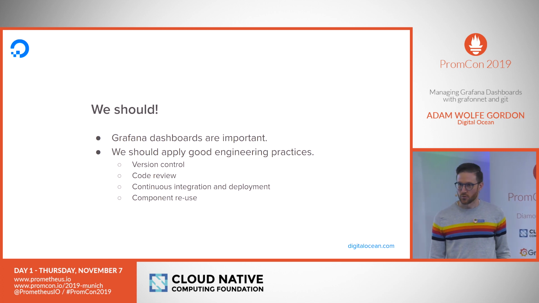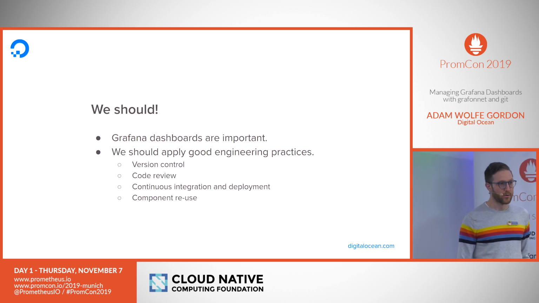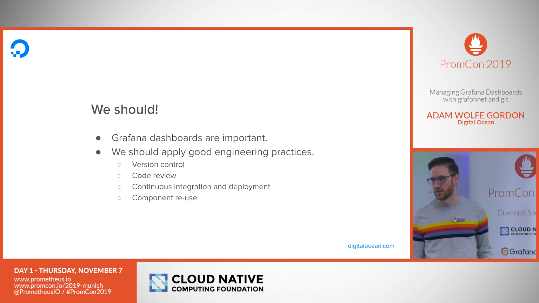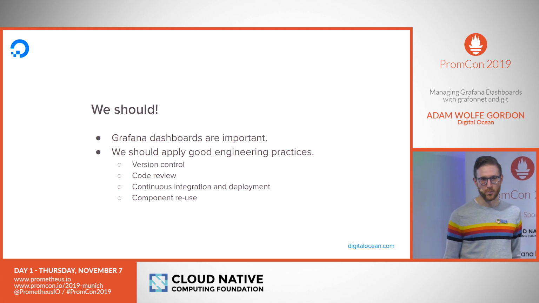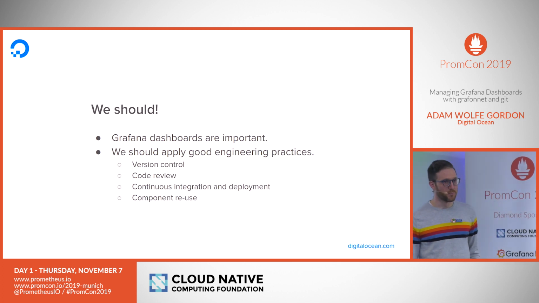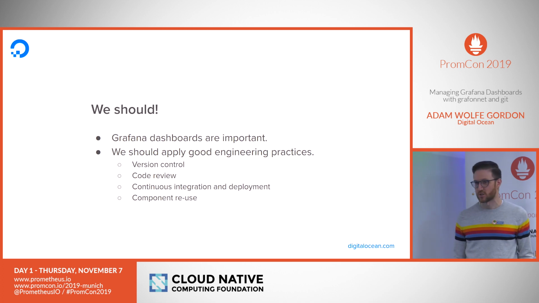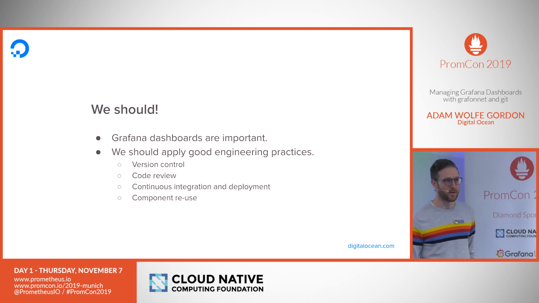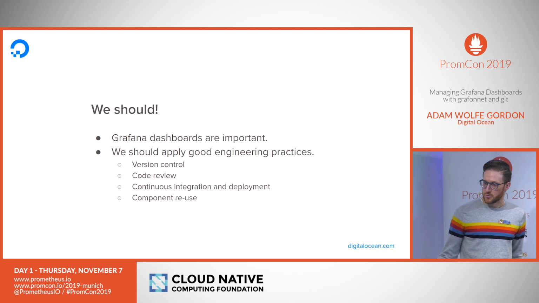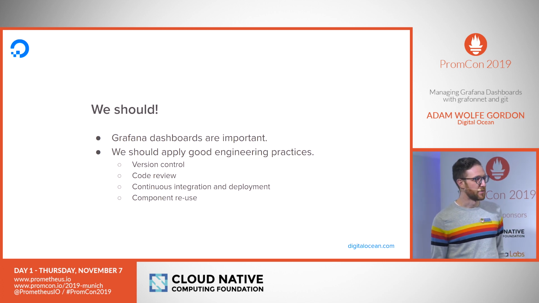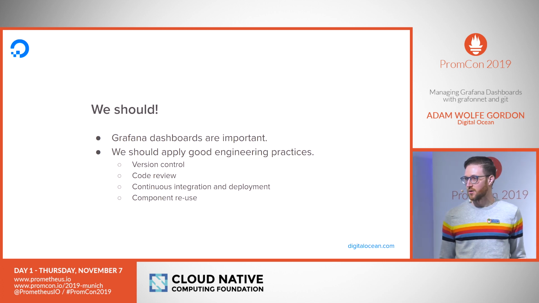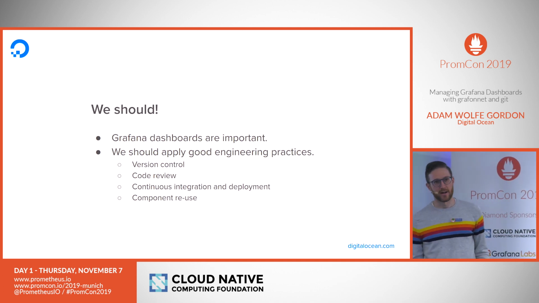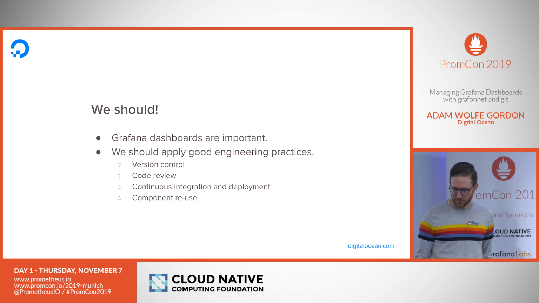We should keep them in version control so that we can see who changed them, when they changed it, why they changed it, what actually changed when. We should do code review for them. We should take a look at what's changing before we actually make the change live. Ideally, we do some kind of continuous integration, some kind of testing, validate that changes are correct before we roll them out. And we should deploy automatically as well, so we're not stepping on each other's toes.